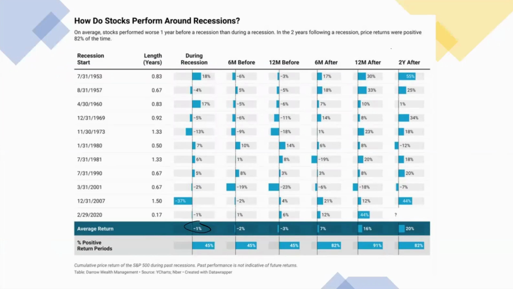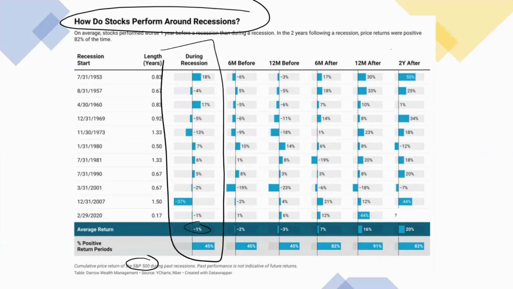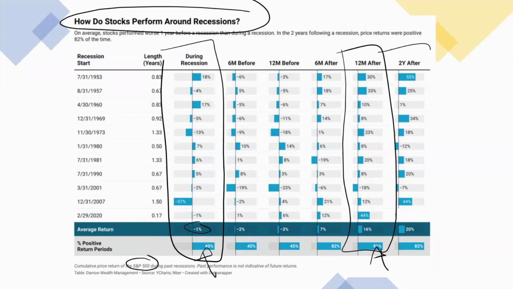Okay, so next we want to look at how stocks perform around a recession. Based on this table, which uses the S&P 500 as the benchmark, during a recession the price return was positive 45% of the time. 12 months after a recession, the price return was positive about 91% of the time. 2 years later, the price return was positive about 82% of the time.